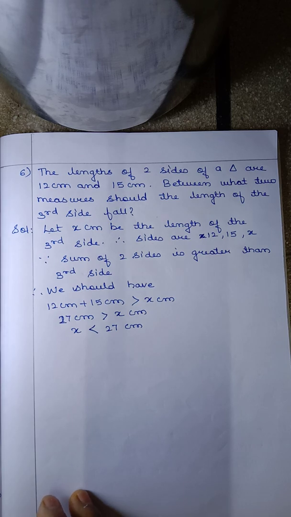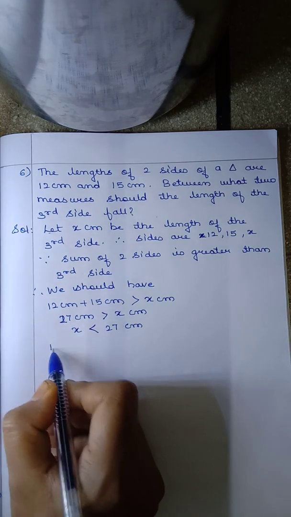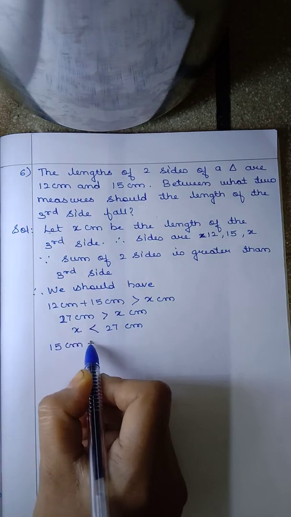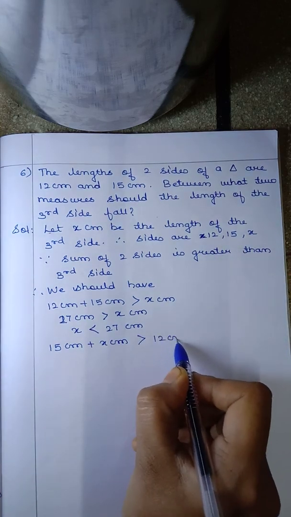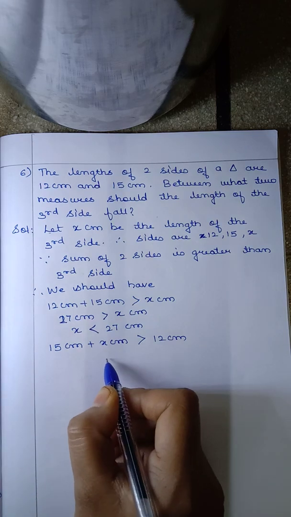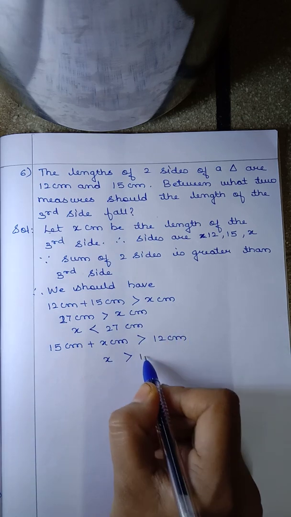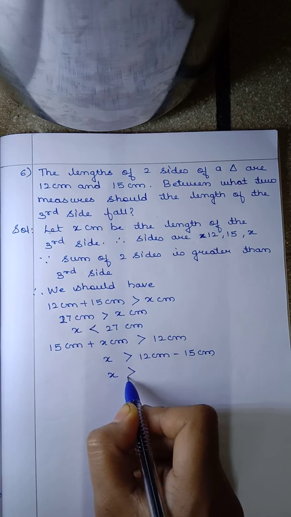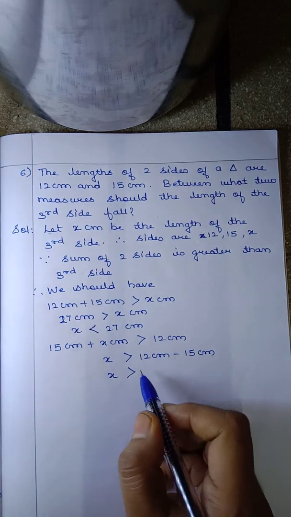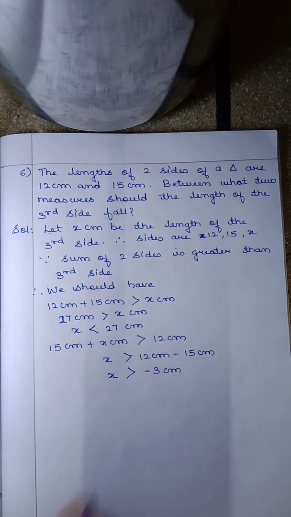Now let's take the other two sides. Let's take 15 plus x. If we take 15 centimeter plus x centimeter, it should be greater than the third side, that is 12 centimeter. Or we can write this as x is greater than 12 centimeter minus 15 centimeter, that is, x should be greater than 12 minus 15, which is nothing but minus 3 centimeter.